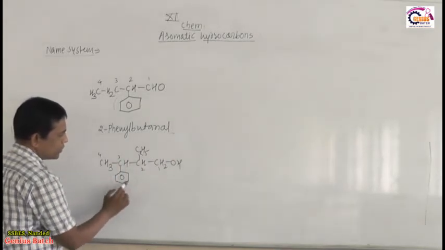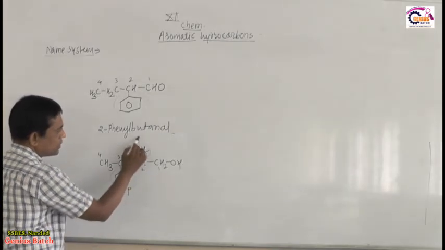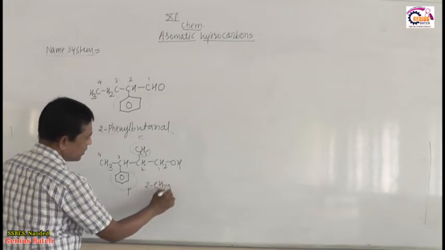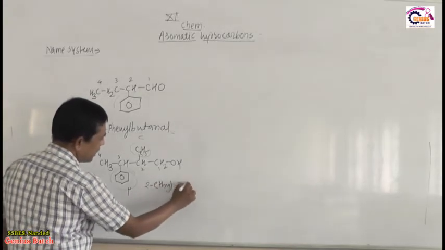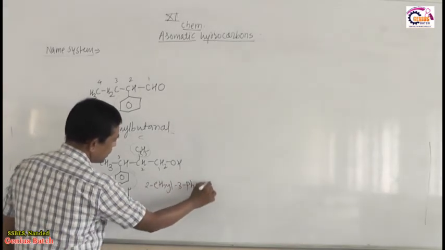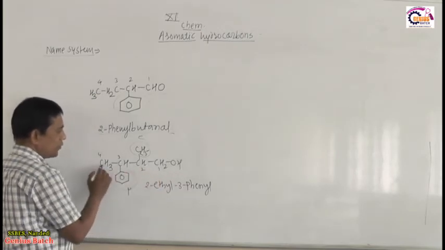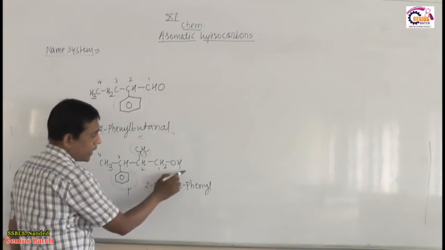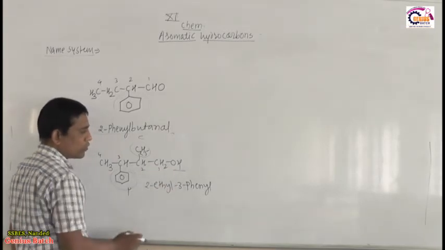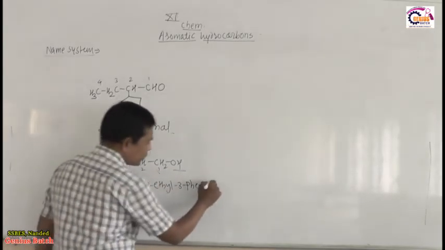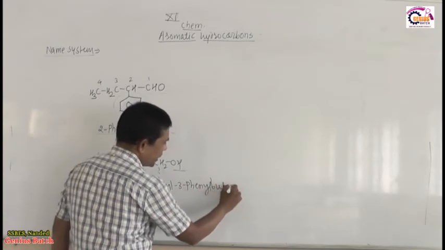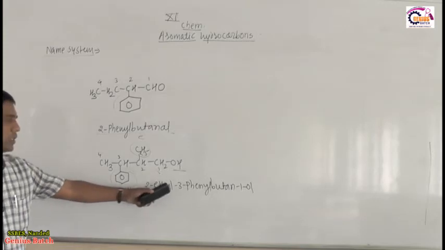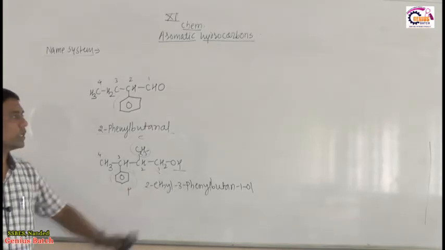This is a phenyl substituent, this is an ethyl substituent. So the name: 2-ethyl, 3-phenyl, then 1, 2, 3, 4, a 4 carbon alkane, butane. Butane's E is dropped for OL because of the presence of the alcohol group, at position 1. So its name is butan-1-ol, 2-ethyl-3-phenylbutan-1-ol.